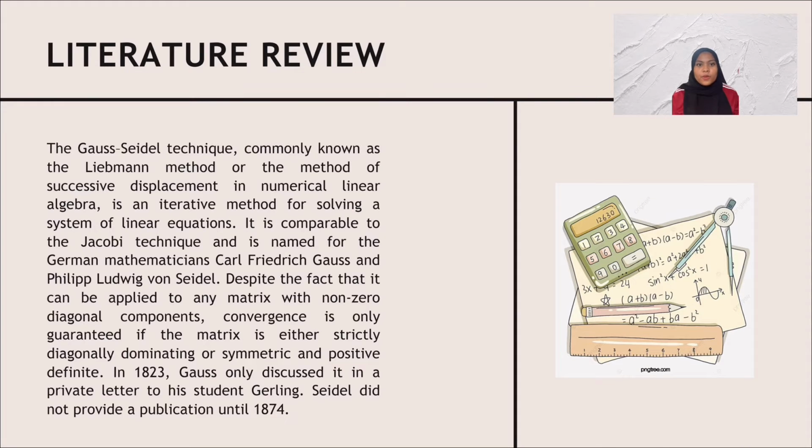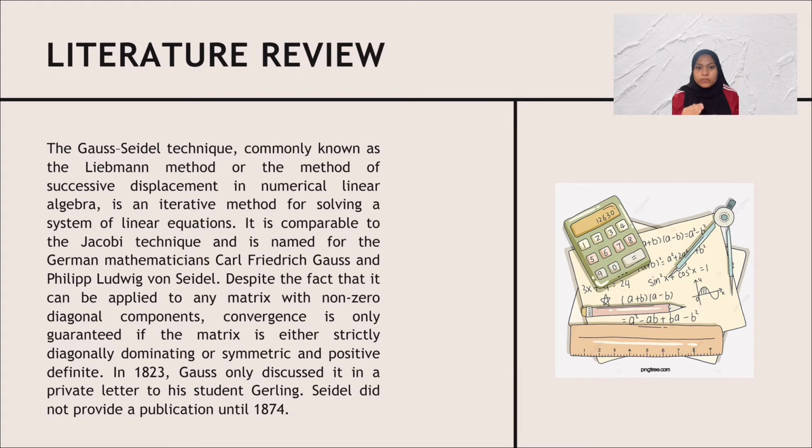The Gauss-Seidel technique, commonly known as the Liebmann method or the method of successive displacement in numerical linear algebra, is an iterative method for solving a system of linear equations. It is comparable to the Jacobi technique and is named for the German mathematicians Carl Friedrich Gauss and Philipp Ludwig von Seidel.